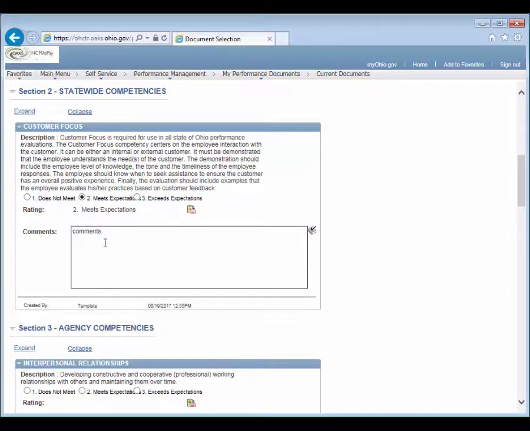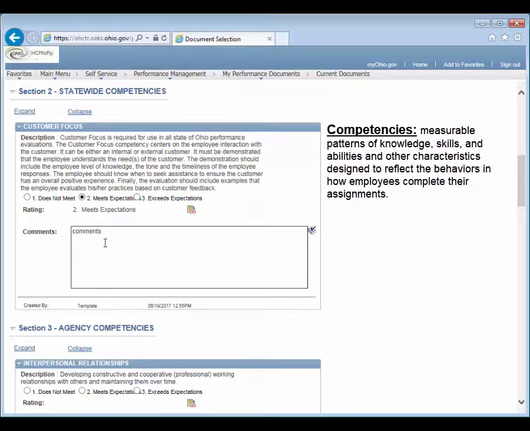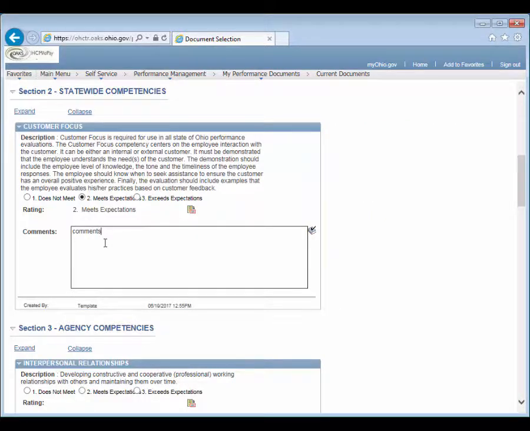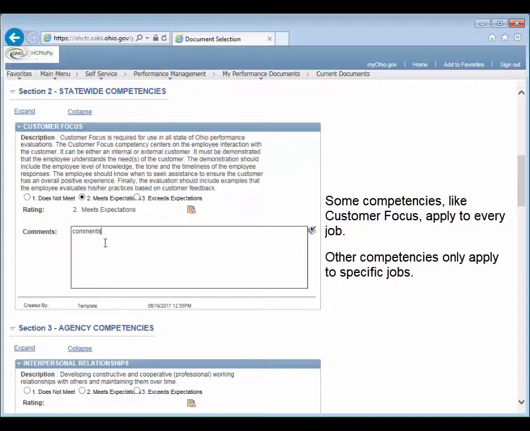The state of Ohio defines competencies as measurable patterns of knowledge, skills, and abilities and other characteristics designed to reflect the behaviors in how employees complete their assignments. Some competencies, like customer focus, apply to every job in the state. Others, like repairing and maintaining electronic equipment, only apply to specific jobs.